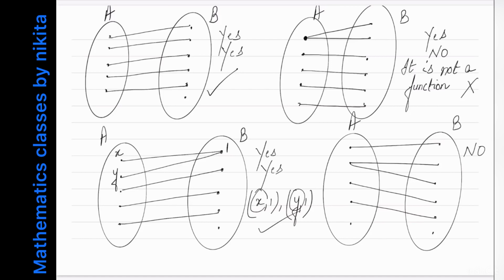Okay, so I do not need to check the second condition at all. So it is not a function. So I'll put a cross here. So these are some of the arrow diagrams. By looking at arrow diagrams also you can find out whether this relation is a function or not. I hope you understood the concept. Again, if you have any doubt, please mention it in the comment section. I will make a separate video for a more detailed definition of a function and with more clarity.